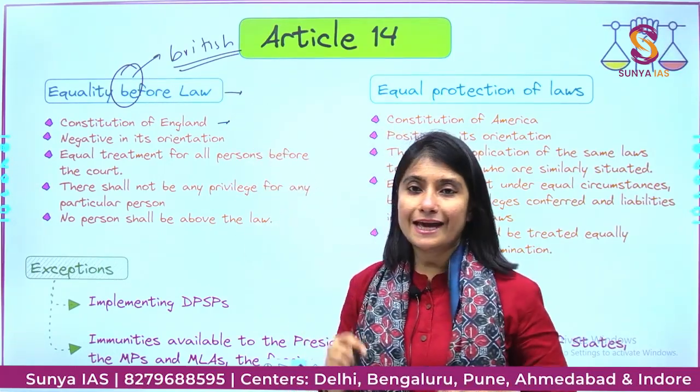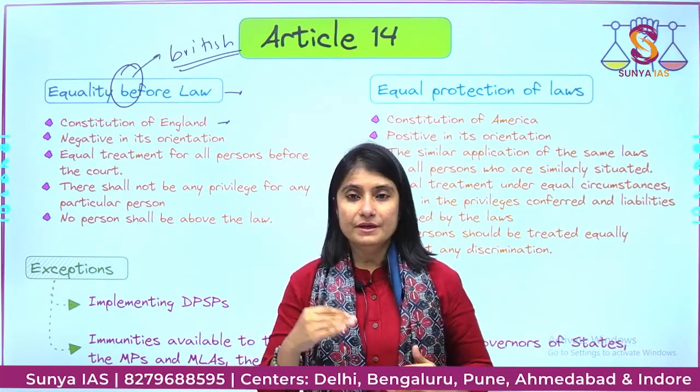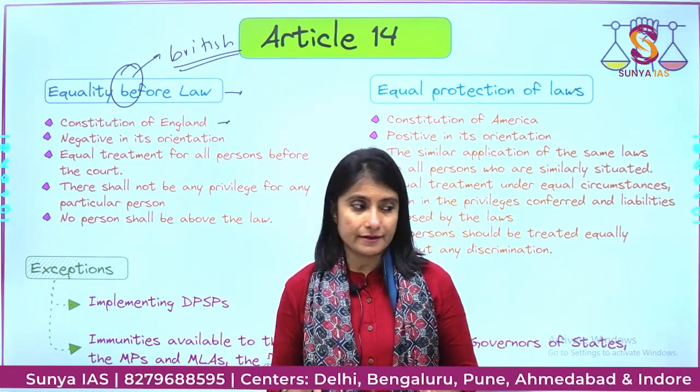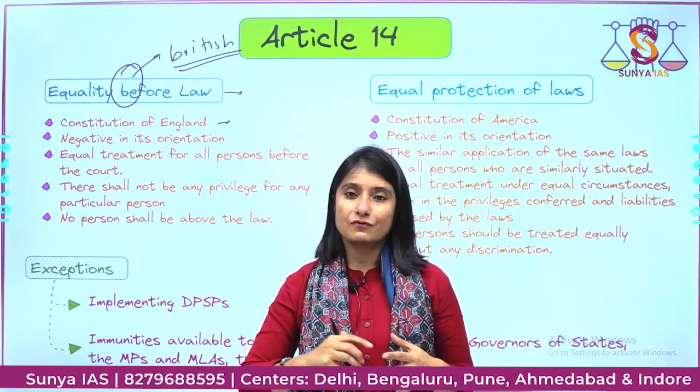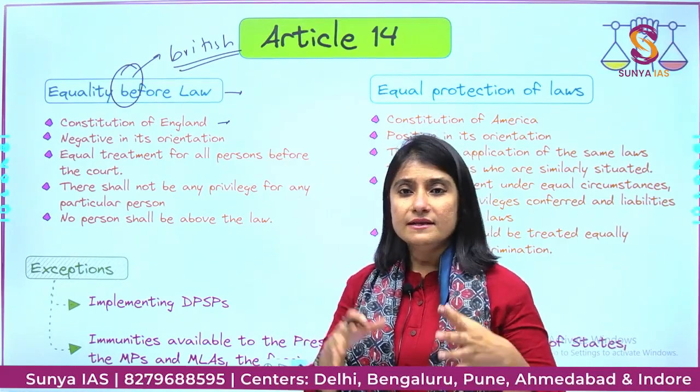It means that everyone will be equal before law, be it a rich person or poor person. So there will be no economic distinction, irrespective of their caste, creed, any parameter. Nothing will be considered.